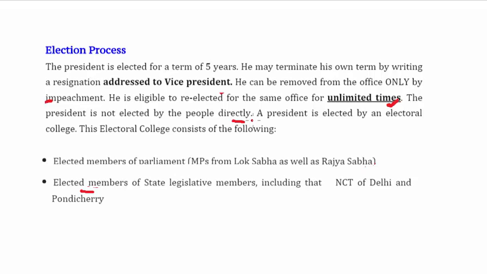This is important. The election of the President of India is an indirect election. He is elected by an electoral college. This electoral college consists of elected members of parliament, MPs from Lok Sabha as well as Rajya Sabha, and elected members of state legislative assembly, including that of NCT of Delhi and Pondicherry. No nominated members of Lok Sabha or Rajya Sabha participate in the election, and no nominated members of State Legislative Assembly as well as members of Legislative Council participate in the election process.